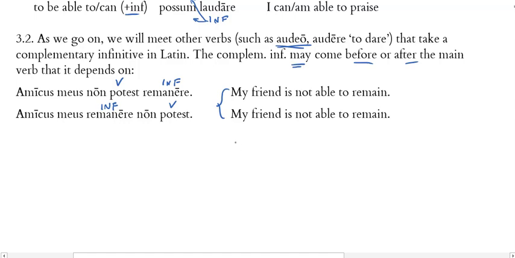So just be on the lookout. In English, we like to put our infinitive after the main verb. In Latin, you could see it in either place, so don't get lost, okay? When you find a verb whose meaning seems to require an infinitive to complement it, to fill out its meaning, then make sure that you translate these things together, okay? All right, good.